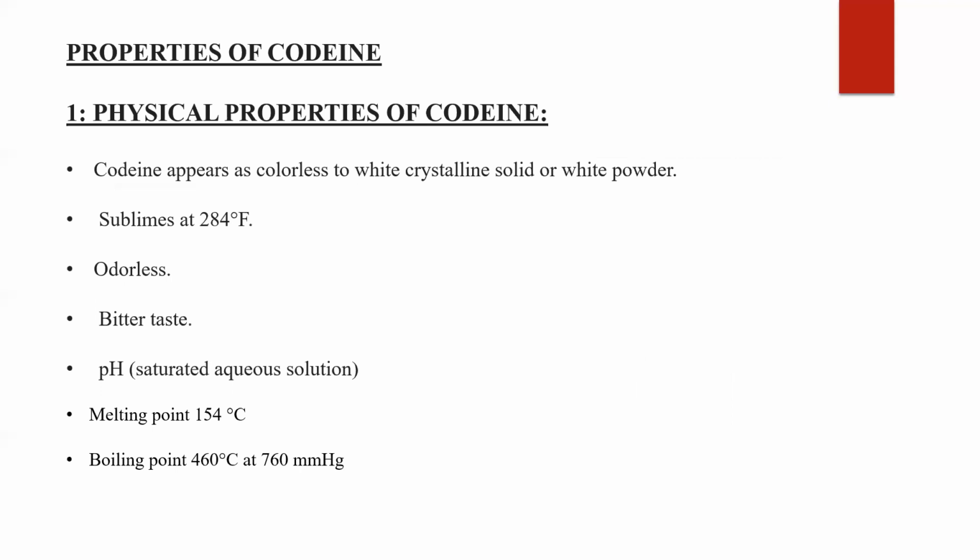First, we will see the physical properties of codeine, which include that codeine appears as a colorless to white crystalline solid or white powder. The appearance of codeine is usually colorless, or it has a slight shade of white crystalline solid or a white powder. Codeine sublimes at 284 degrees Fahrenheit. Codeine is odorless. It has a bitter taste. The melting point of codeine is 154 degrees Celsius and the boiling point of codeine is 460 degrees Celsius.